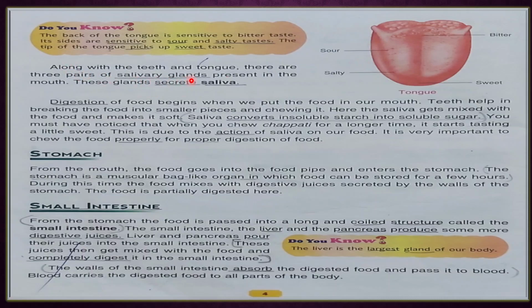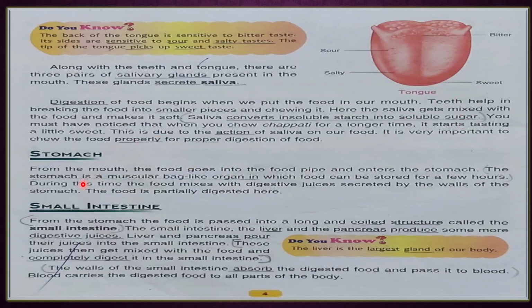Along with the teeth and tongue, there are 3 pairs of salivary glands present in the mouth. How many pairs? 3 pairs. Okay, and these glands secrete saliva. Who secretes saliva? Salivary gland. Underline all these points. Okay, saliva converts insoluble starch into soluble sugar. So in this way our tongue and teeth finish here.